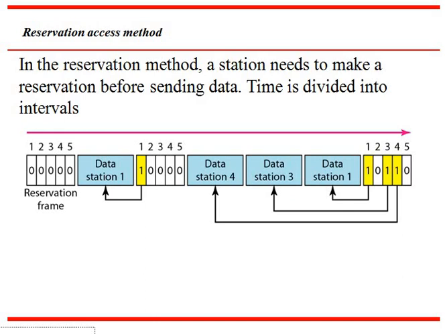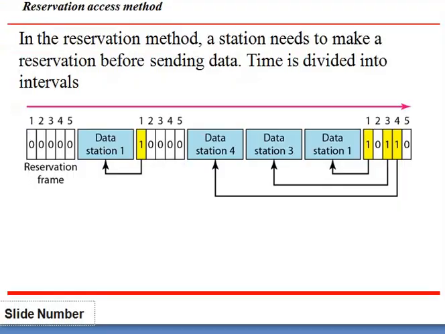Reservation access method. In the reservation access method, a station first needs to make a reservation before sending data. Time is divided into intervals. Here we can see the reservation frame, we have 1, 2, 3, 4, 5, and data from station 1, showing how the data will be sent for the different stations by using the reservation frames.